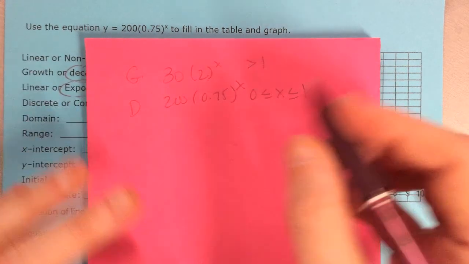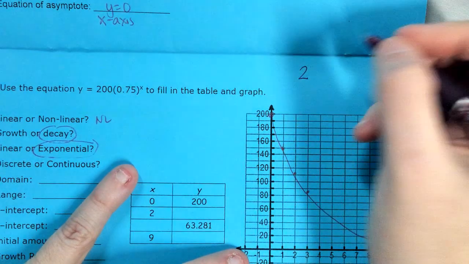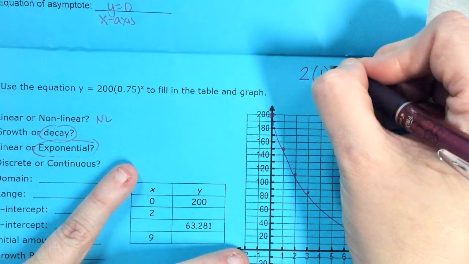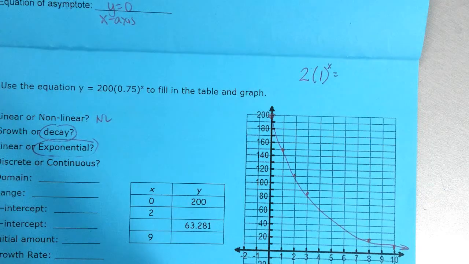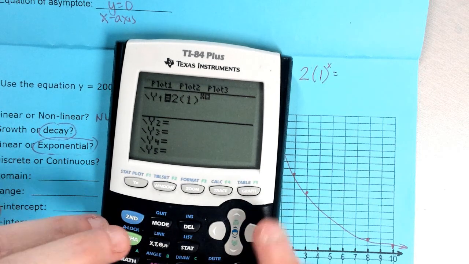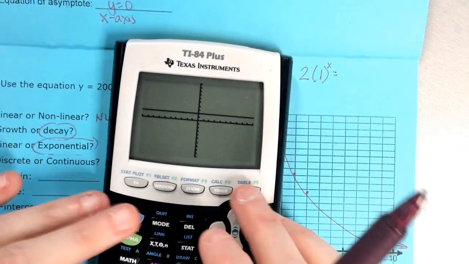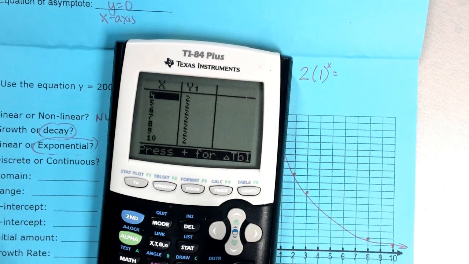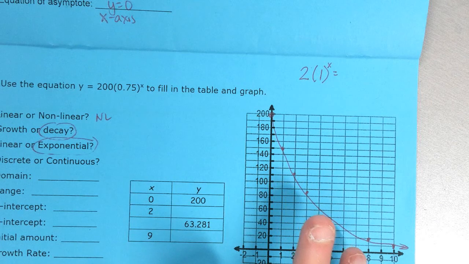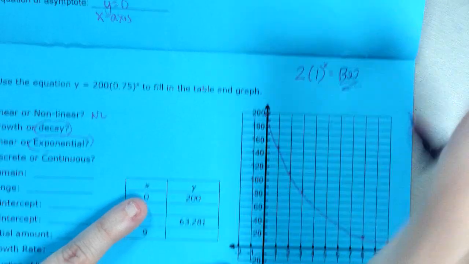I'm never going to have a growth rate of 1. Let's pretend I have 2 chickens, and they have a growth rate of 1. What does that look like? Let's put that in the calculator: 2 times 1 to the x power. It's a straight line. It's not growing. A growth rate of 1 means no growth is occurring. So it's either got to be bigger than 1 or between 0 and 1, but it's not going to be 1.